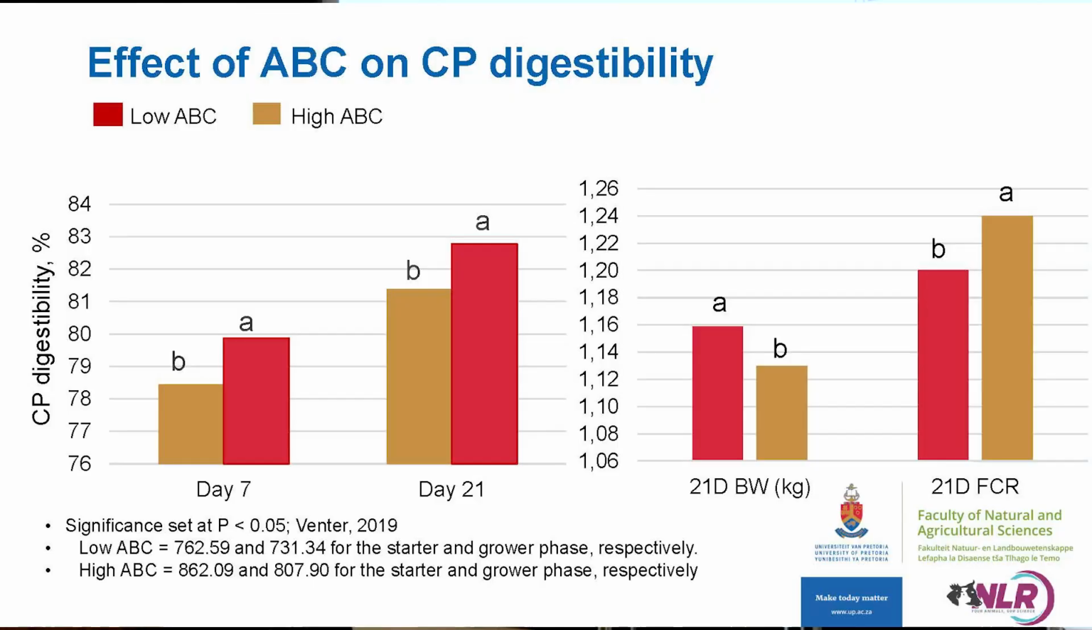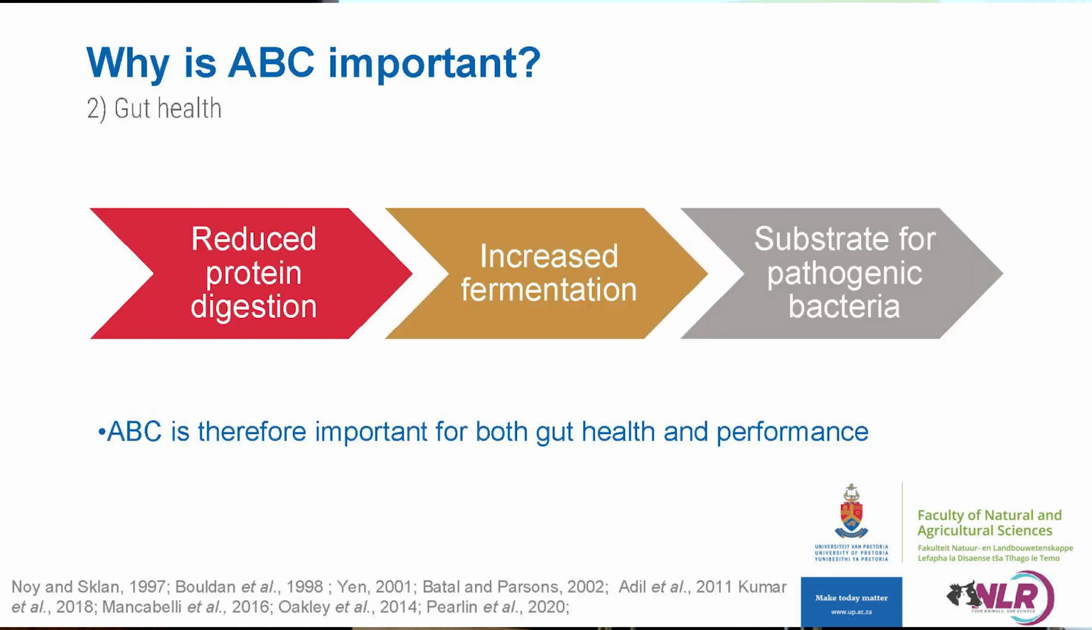and optimum peptide conversion. Now, this was confirmed in Fenter 2019, where it was seen that if you consider the acid binding capacity in dietary formulations, you actually support optimal crude protein digestibility. And this was seen on both day 7 and day 21. Now, this actually translated to an increase in performance on day 21 of both body weight and feed conversion ratio for the broilers that were fed diets of a low acid binding capacity.